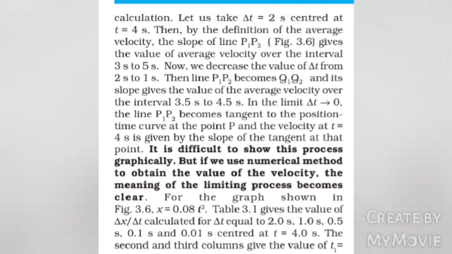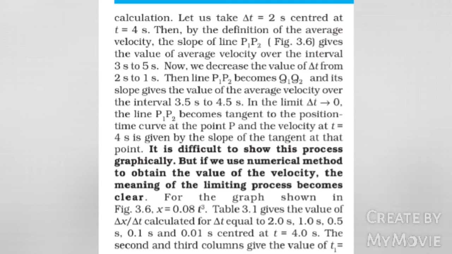For the graph shown in figure 3.6, x equals 0.08 t cube. Table 3.1 gives the value of delta x by delta t calculated for delta t equal to 2 seconds, 1 second, 0.5 seconds, 0.1 seconds, 0.01 seconds, centered at t equals 4 seconds.